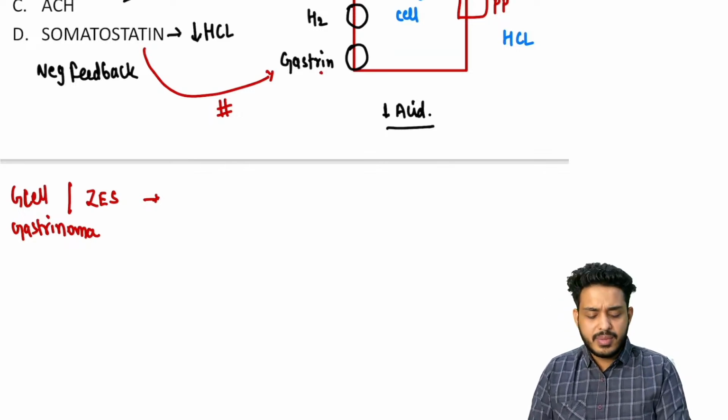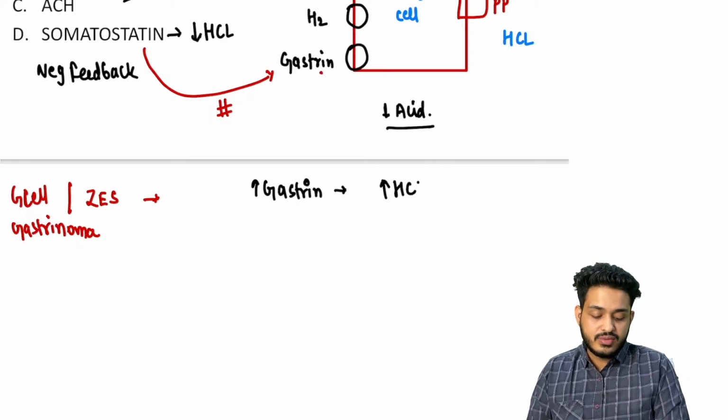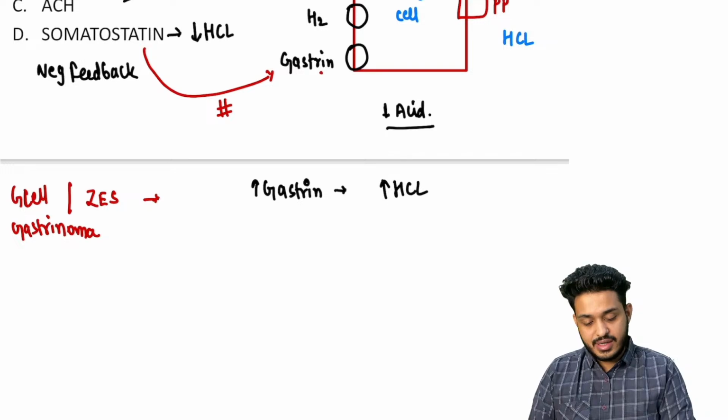And what is going to happen? You will be having lots and lots of gastrin. Lots of gastrin will be releasing what? It is going to release lots and lots of HCl.